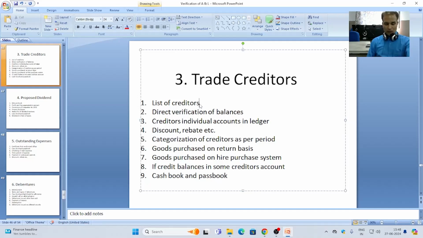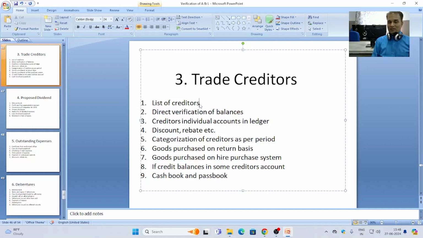The auditor can also get direct verification of balances from the creditors, with the help of email, call, or written letter. Actually, when creditors give verification regarding their balances due from the client firm, it will be more reliable, because a letter of confirmation from the side of creditors provides much more reliability as outside evidence.